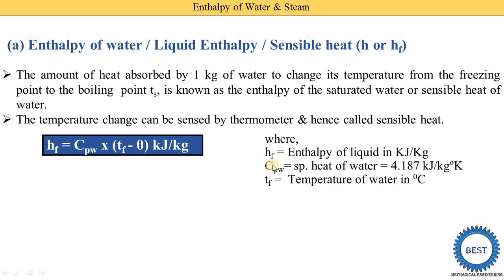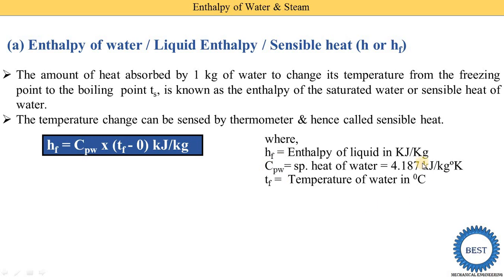Generally we consider this Cp in Kelvin. But here there is a temperature difference, so whether we put the temperature in centigrade or in Kelvin, we get the same answer. Generally we prefer to put it in Kelvin, because the 0 creates complications in the temperatures.